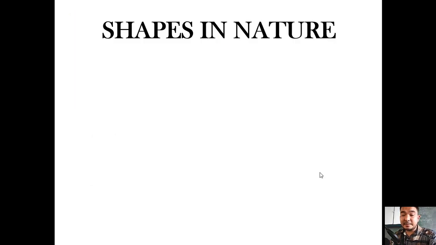Okay, so translational symmetry is really different from the other two. So let's look at shapes in nature. The world is packed with varying forms or shapes. There are lots of shapes around us: our laptop, our microphone, our ring lights, our classroom. In our houses, we have our plates, our doormats, our doors, our walls. All of these things have their forms and shapes.